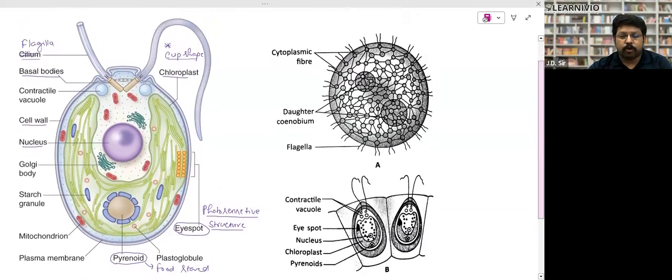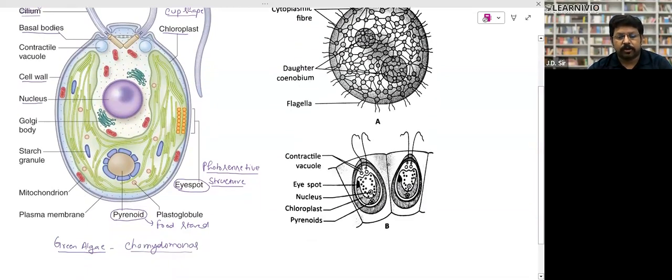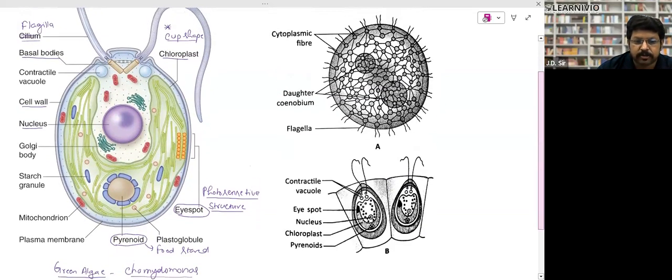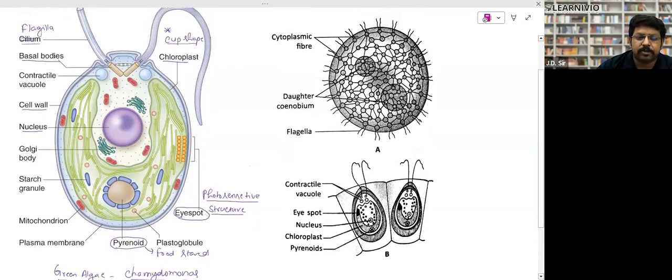Again, there are small Volvox in this structure. This colony is found. So these are the Volvox, right? They look like Chlamydomonas, but this is the structure of Volvox. This is a colony of Volvox. In a colony of Volvox, these cells are not interconnected with each other, right? They are just connected, but every single cell is an individual cell, and they have two flagella.